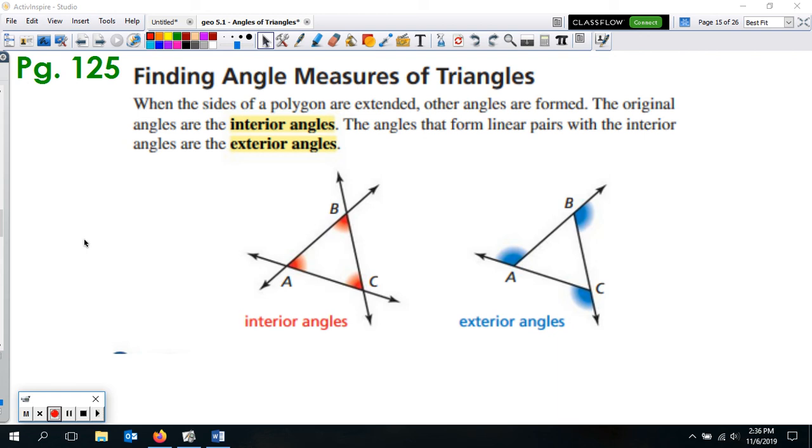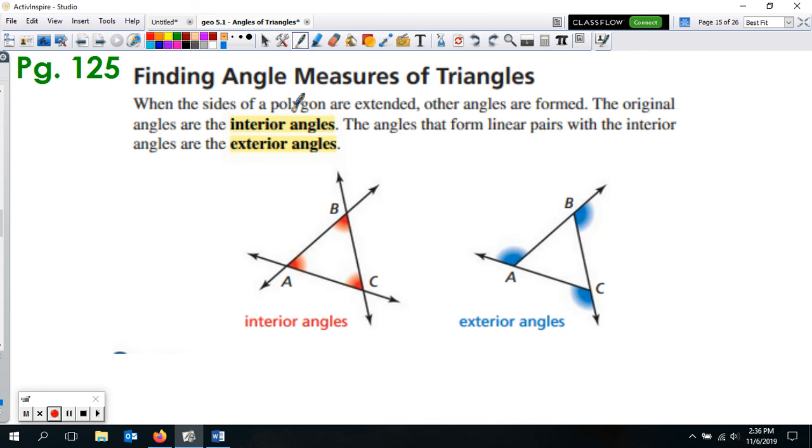Okay, so on page 125 of your notes, there is some vocabulary to do here. We have 2 of them, interior angles and exterior angles, and it may be good if you drew the picture. So you could just draw 3 intersecting lines like this to get a triangle, and then maybe shade the angles on the inside. Those are interior angles. Over here it says the original angles are interior angles, or they form on the inside. So you definitely want to do this. There's not a lot to write down.